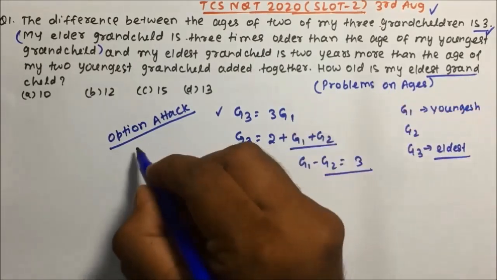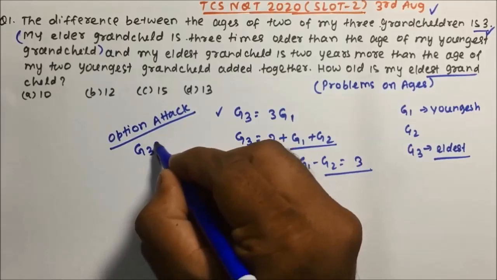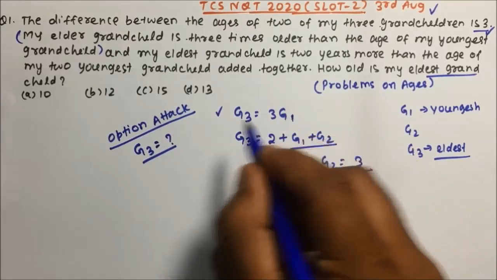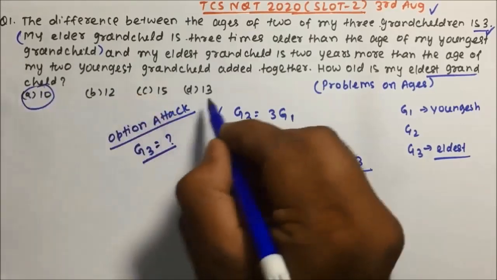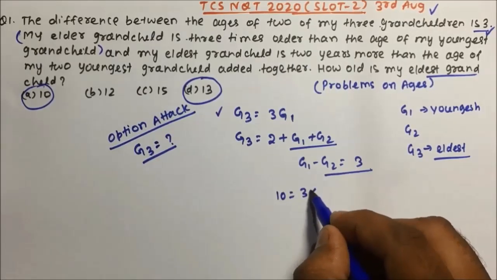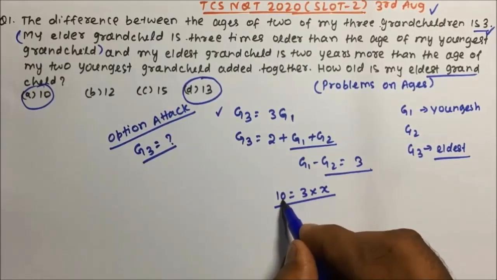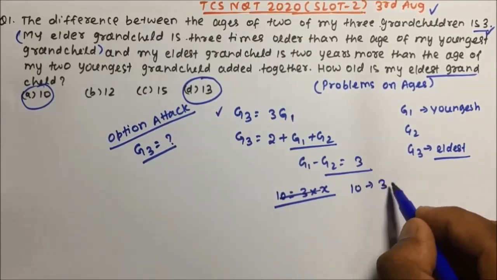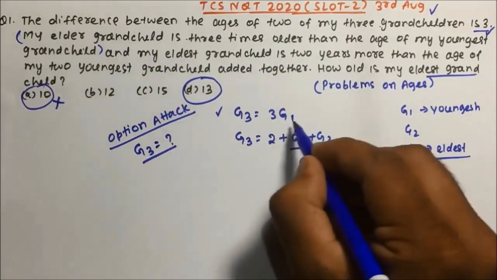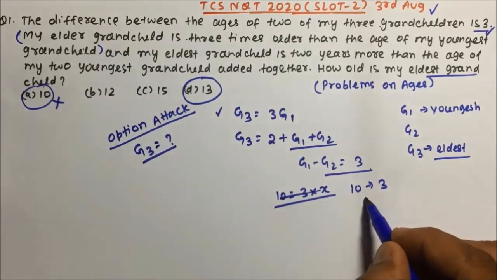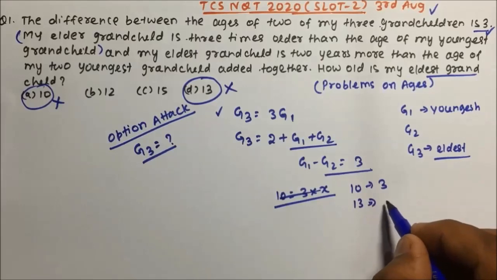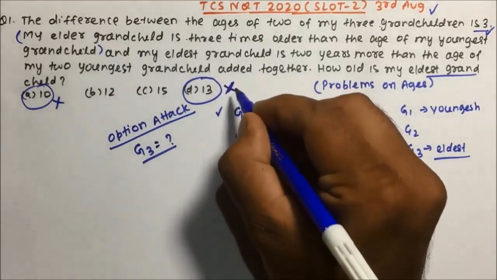So they are asking the age of the eldest grandchild, that is nothing but G3. Now G3 is 3 times G1. So you can see option A and option D. Option A, 10 is not 3 times any number, right? 10 is not a multiple of 3. So option A will be eliminated because G3's age is 3 times G1. Option A eliminated. Then 13. 13 is also not a multiple of 3. Then option D is also eliminated.